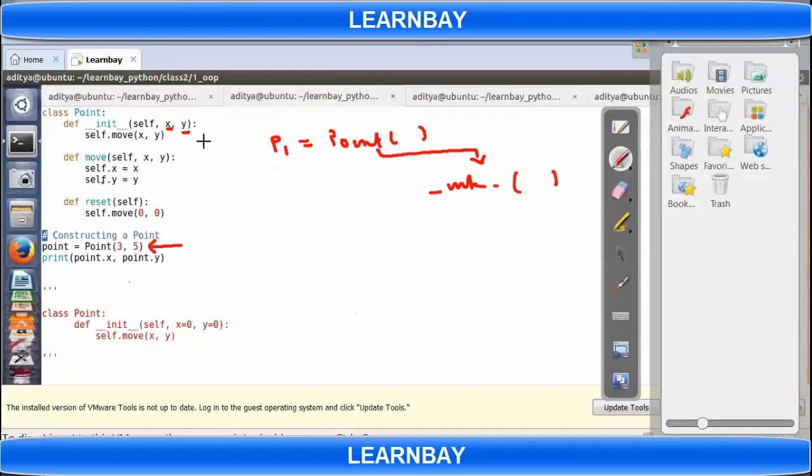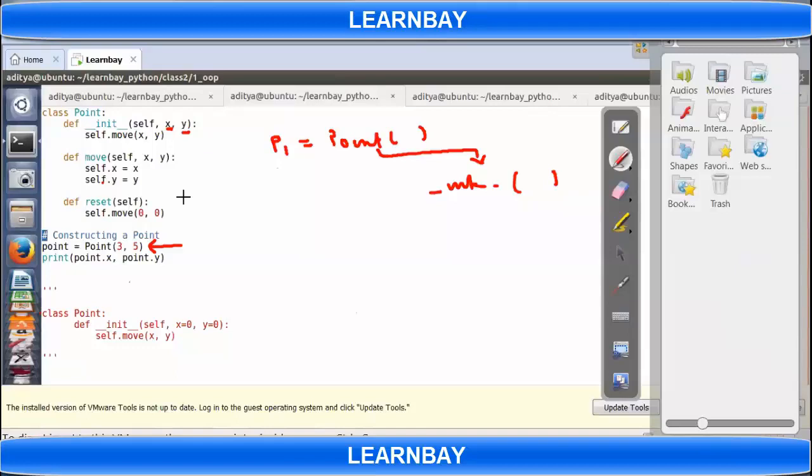If you have init without argument, that is fine. Here it's with argument, right? So we have to pass, or init with default argument. Let's say if I write here x equal to some null value, that's called default argument. We are not passing anything, that will get passed.